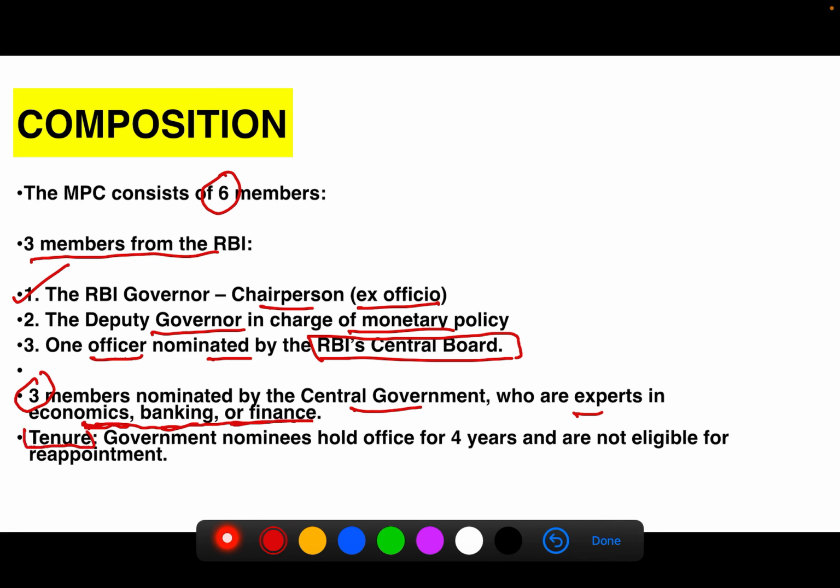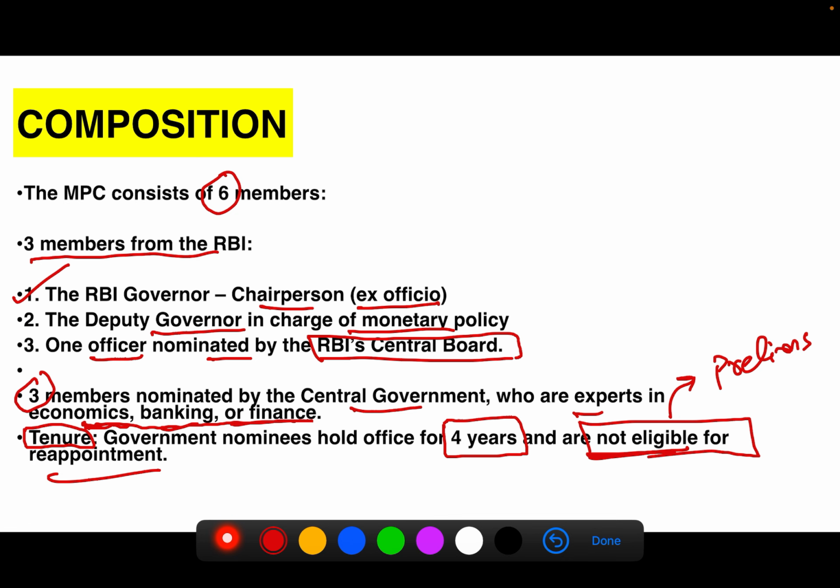The members whom the government nominates hold office for 4 years, and, more important, they are not eligible for reappointment. This is most important from the prelims perspective, because this will be asked in prelims. They may ask a question like whether they are eligible for reappointment. So we should keep in mind that they are not eligible for reappointment.